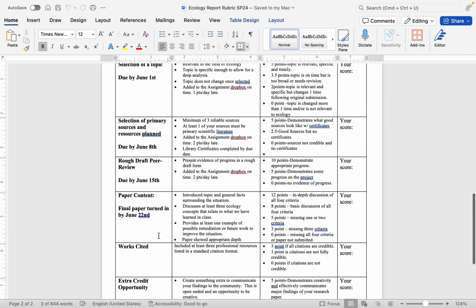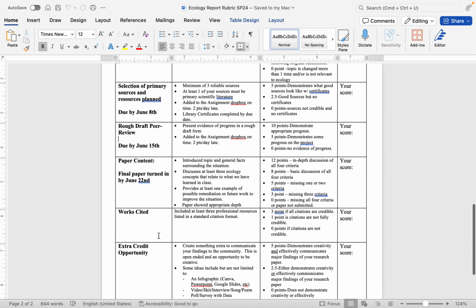All right, after we get your sources and your topic nailed down, you're going to do a peer review for your rough draft. If it's a CNET class, we're meeting face-to-face, you'll be doing the peer review with your classmates. If this is an INET class, you're going to be doing peer review with the RIT Center. And you can make those appointments virtually, so you don't have to go to campus. And this is an option, of course, too, for my CNET students.